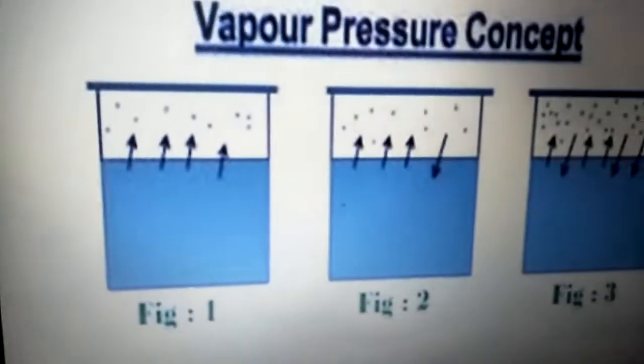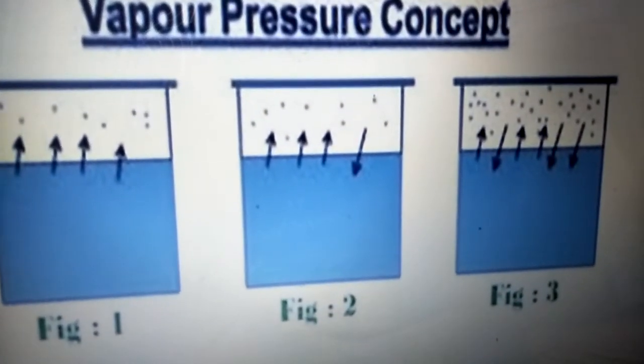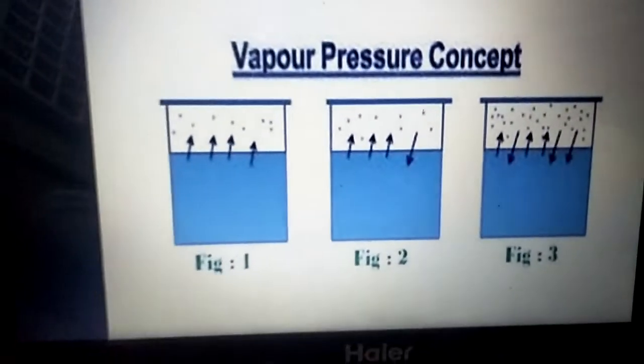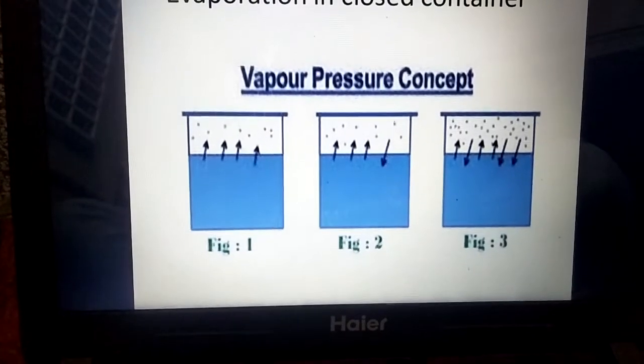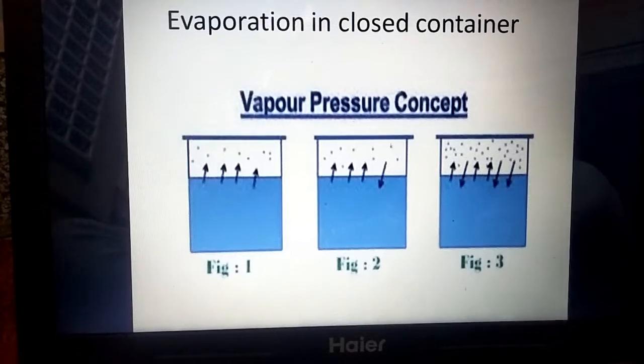In figure 3, you can see the number of molecules converting into the vapors is equal to the number of molecules coming back to the surface of the liquid. This state is known as the equilibrium state. Here, evaporation and condensation both are occurring.